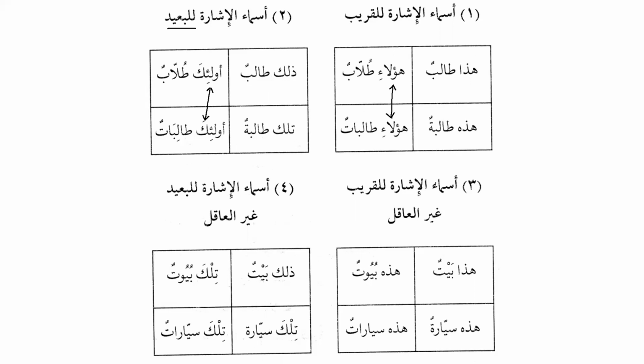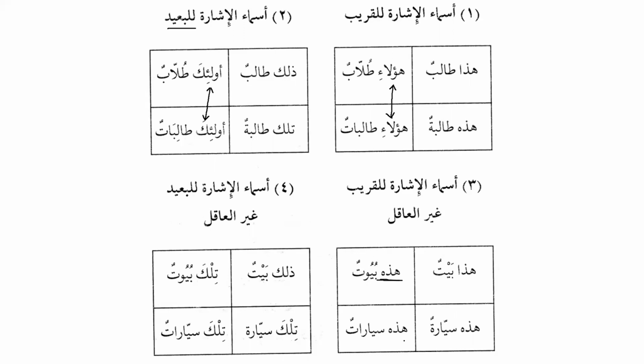But when we talk about asma'ul isharati lil qaribi ghayrul aqil, so when we talk about irrational beings, we say hadha baytun and hadhihi buyutun. So the difference, as you can see over here, instead of saying haulai buyutun, we have to say hadhihi buyutun. Similarly, we have hadhihi sayyaratun.